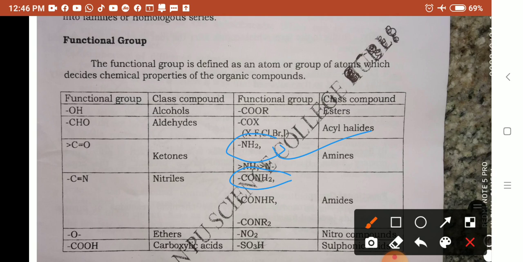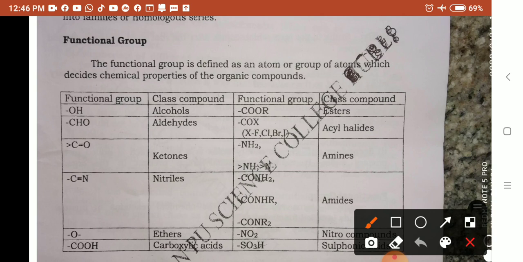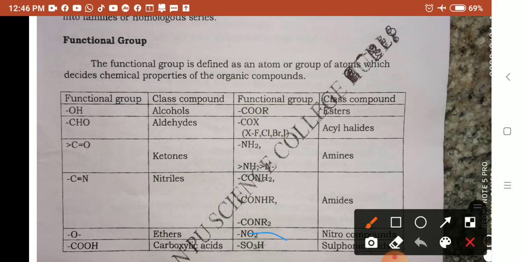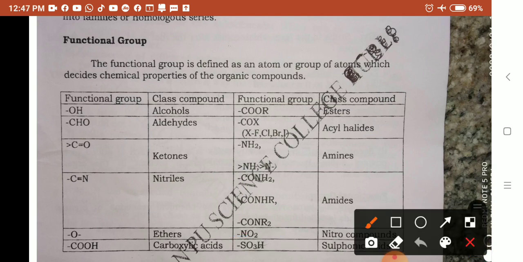Then these are substitutes of the amides; these are not necessary to remember. For amide, CONH2 you remember. Similarly, nitro compounds NO2, then sulfonic acid SO3H. Among all these, the important ones are alcohol, aldehyde, ketone, then carboxylic acid, then amines. These are very important, you should remember those and write all of them.